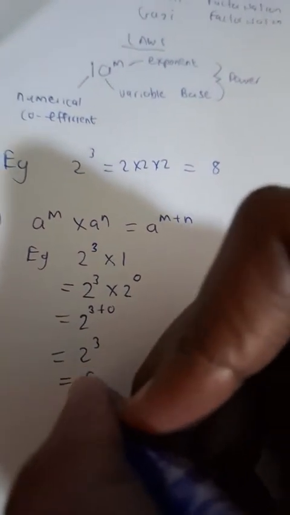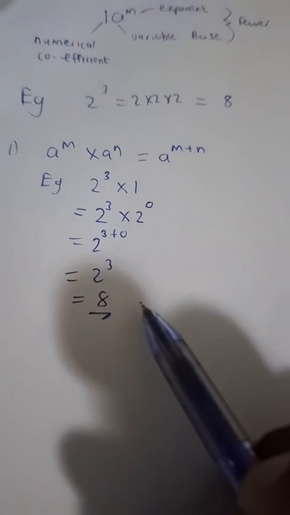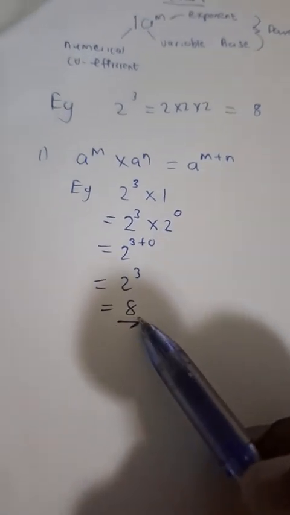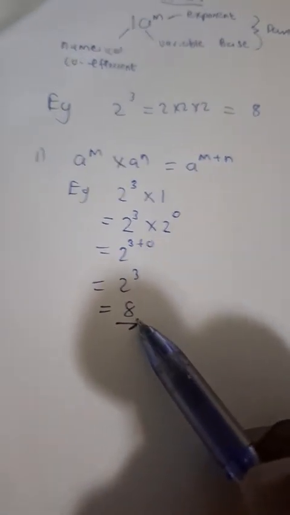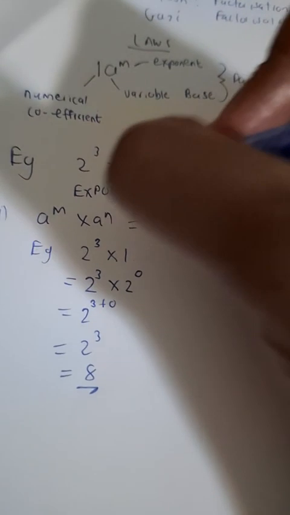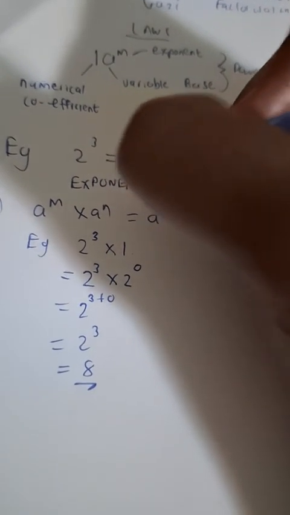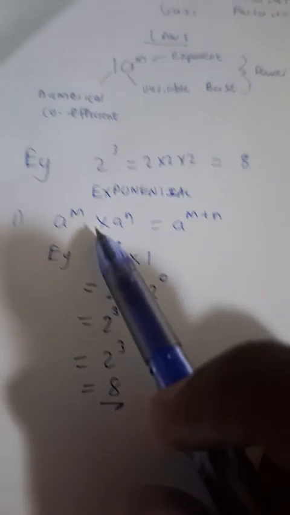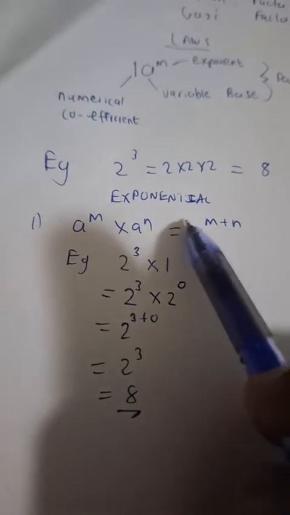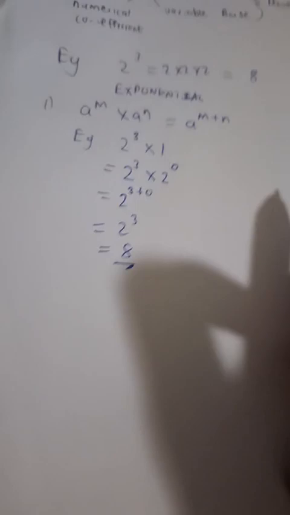And we know that 2 to the power 3 is like saying 2 times 2 times 2, 3 times, which equals 8. Okay? So remember, guys, this is just an exponential expression. Please take note. So this law says when the bases are the same and we are multiplying, we keep the base and we add the exponents.